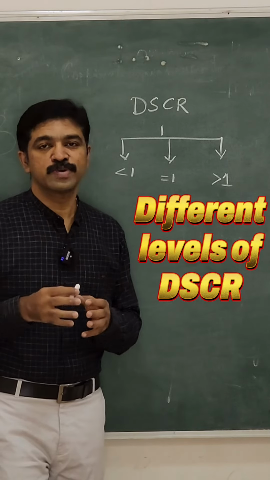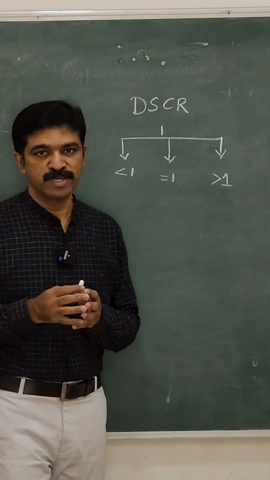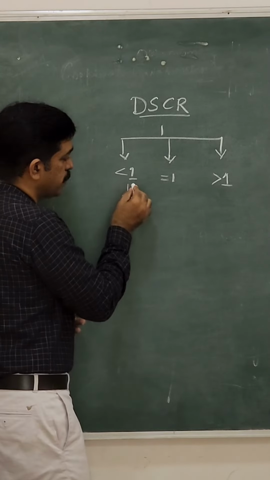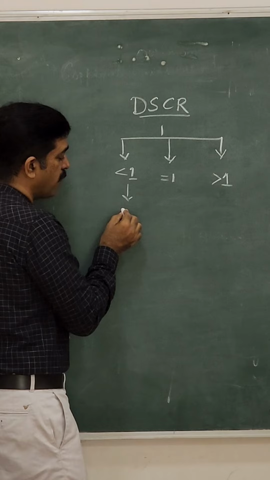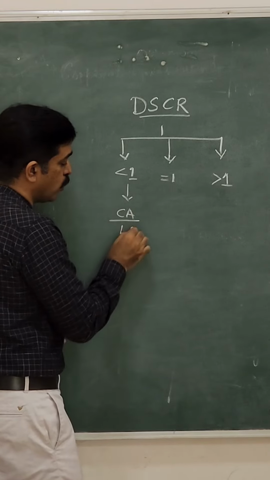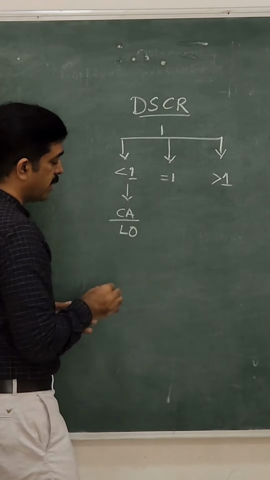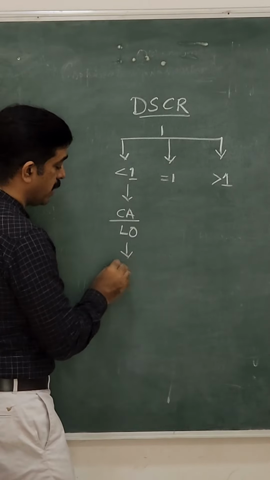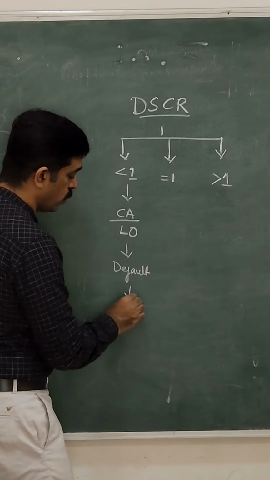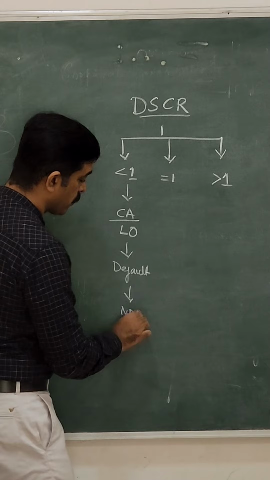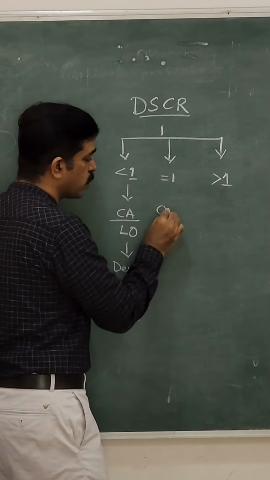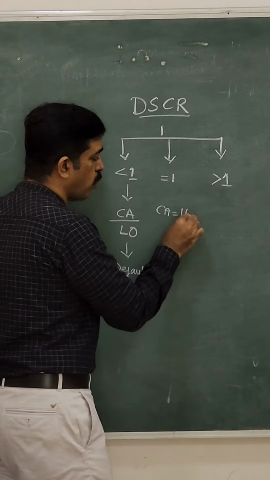What are the consequences of different levels of DSCR? If DSCR level is below 1, it means that the business is not having enough cash accruals for repaying the loan obligations. In that case, surely there will be a default and there is a high chance that the loan account can become an NPA.